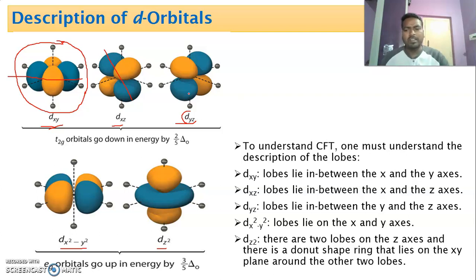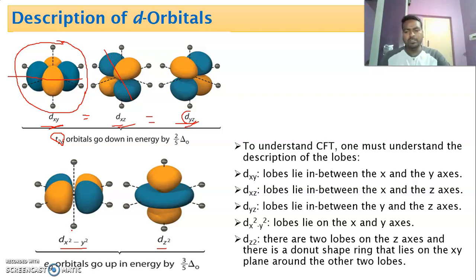There are 5 orbitals. These dxy, dxz and dyz orbitals, these 3 orbitals, have equal energy. That's why these are called t2g, that means triply degenerate orbitals. That is, the 3 orbitals possess equal energy. That's why this is called t2g, triply degenerate.